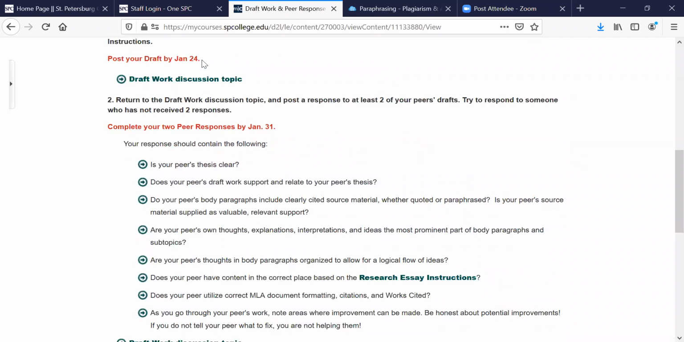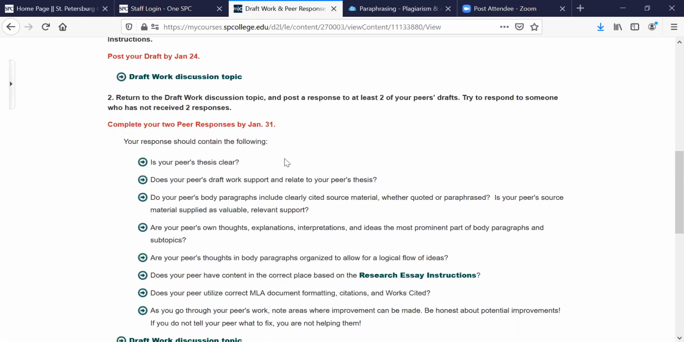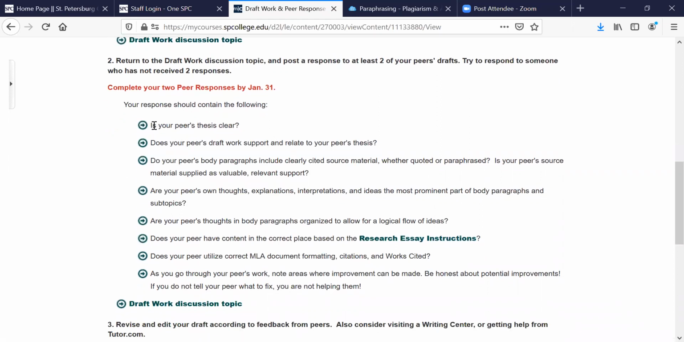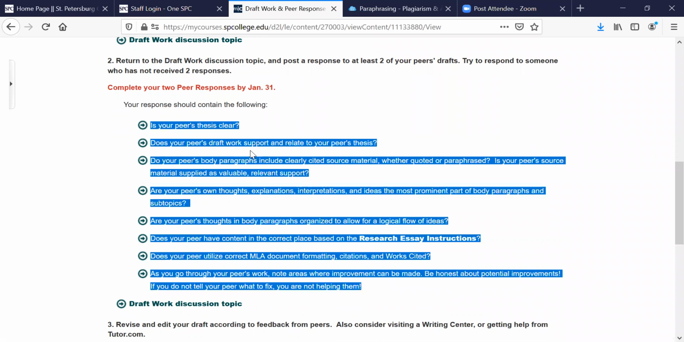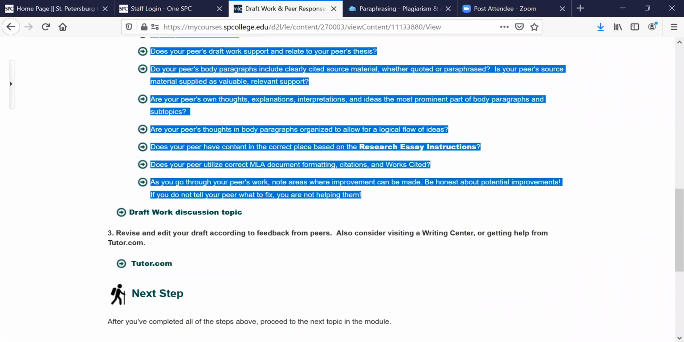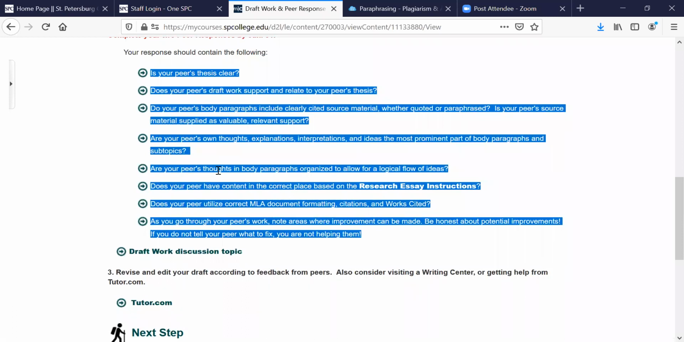You're going to post your draft by a certain date, and then you're going to complete the 2 peer responses by a different date. For the peer responses, you want to read through all the questions and answer them for your peer. You'll be able to click on your peer's post, download their Word document, and then type out the answers to the questions. You can put the answers on a different Word document, put them on their Word document, or just type them directly into the forum. If it helps, you can also copy these questions, paste them, and then answer each and every one to make sure that you've covered everything.